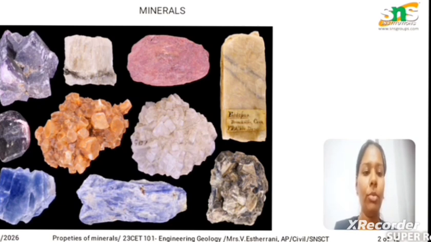Next one, metamorphic rocks. These are formed due to chemical and physical changes of the rocks. For example, for the metamorphic rocks, we can choose the granite. Granite is one of the examples for the metamorphic rocks.